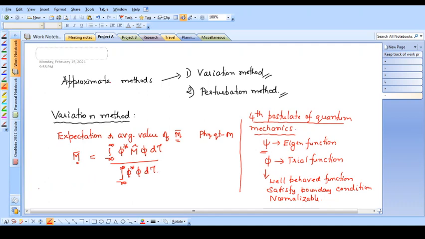Say for example, if I want to calculate the average energy, how do you write the expression? E bar would be equal to the same expression, integration from minus infinity to plus infinity of phi star. What is the operator